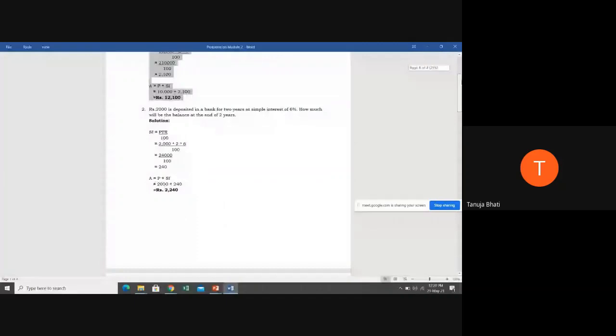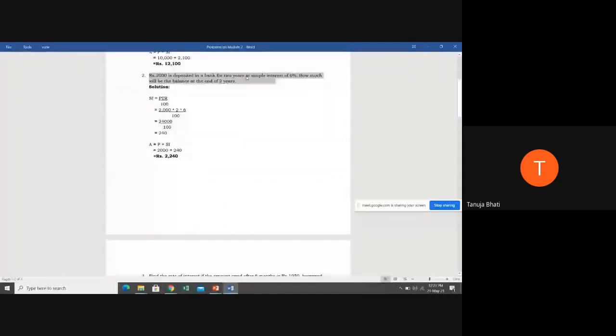Rupees 2,000 deposited in a bank for 2 years at simple interest of 6%. How much will be the balance at the end of 2 years? Now students, this is a simple problem on simple interest. Once we start with compound interest and calculating the present and future value, the challenging part in the question will be to identify whether they are asking you the future value or the present value. Now, rupees 2,000 is deposited in the bank. When you are depositing in the bank, it's going to be your present value. And they're asking how much will be the balance at the end of 2 years, which is going to be your future value.